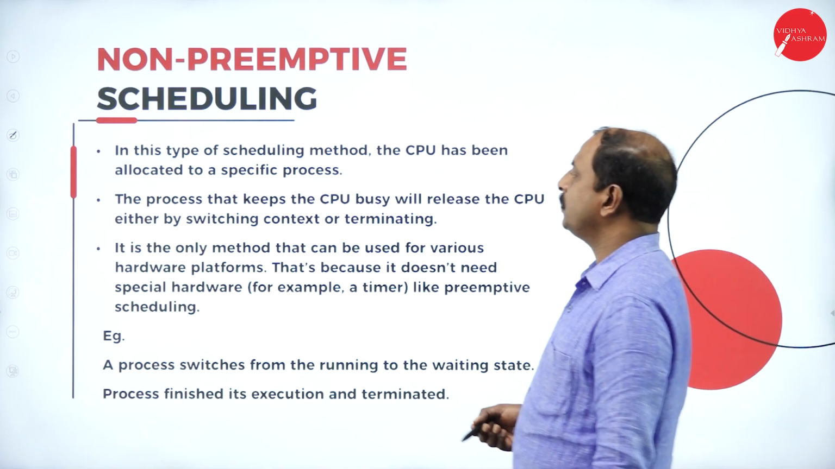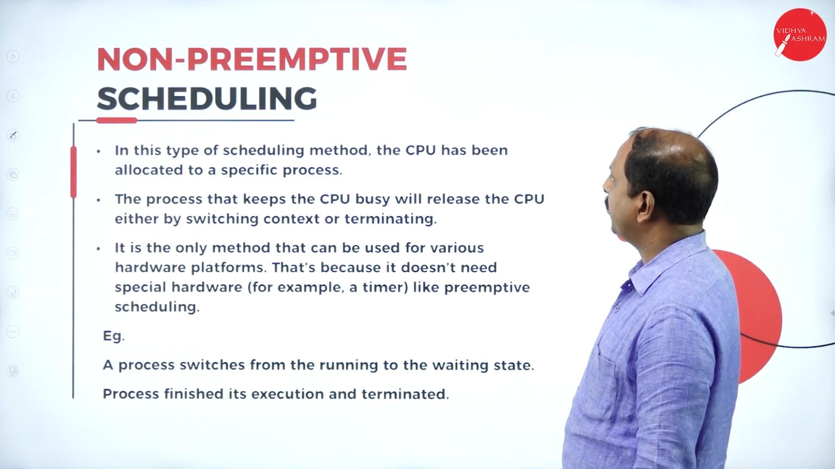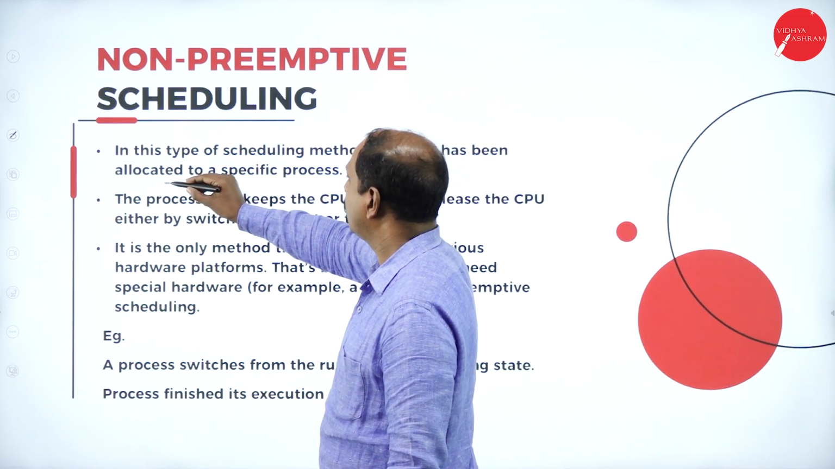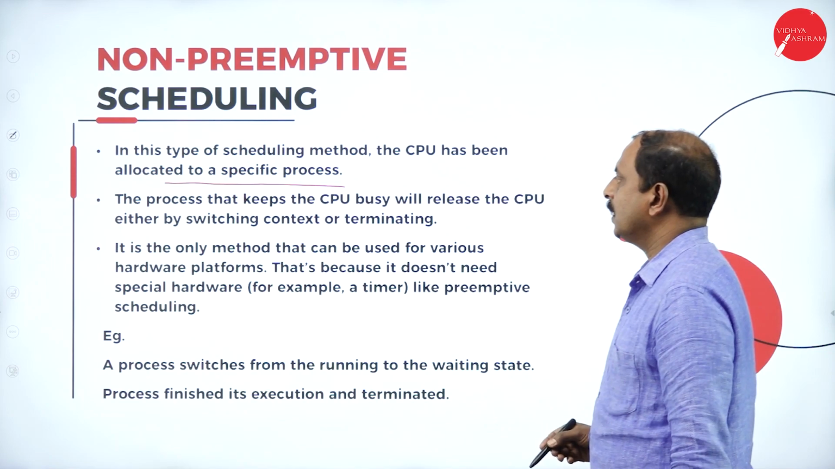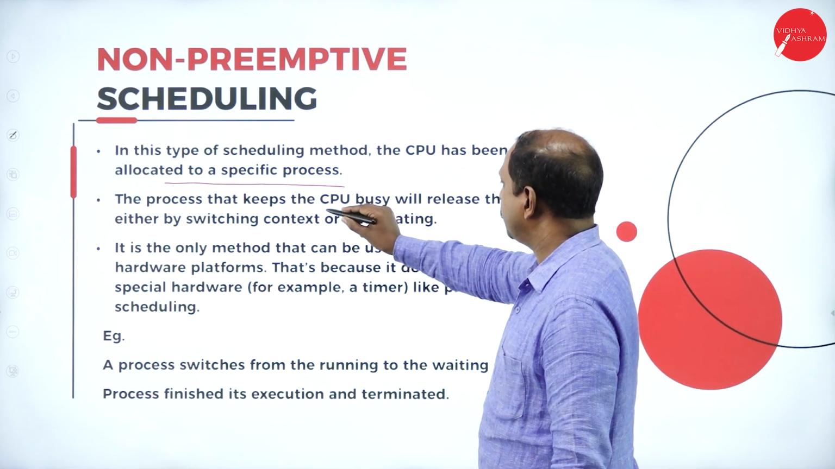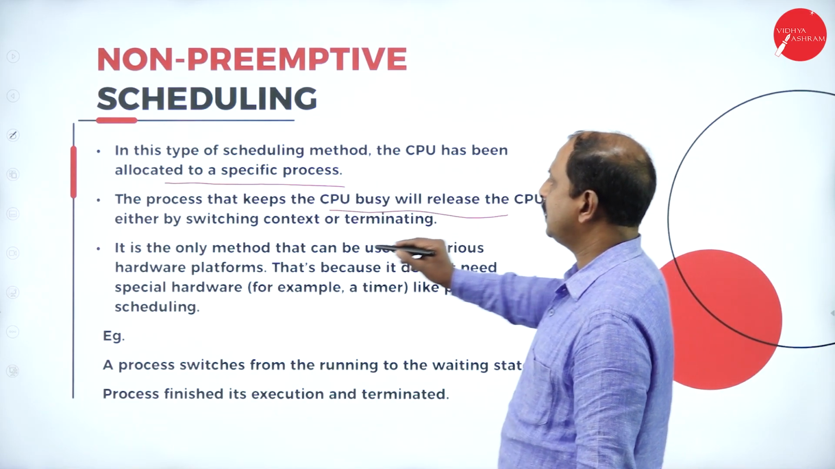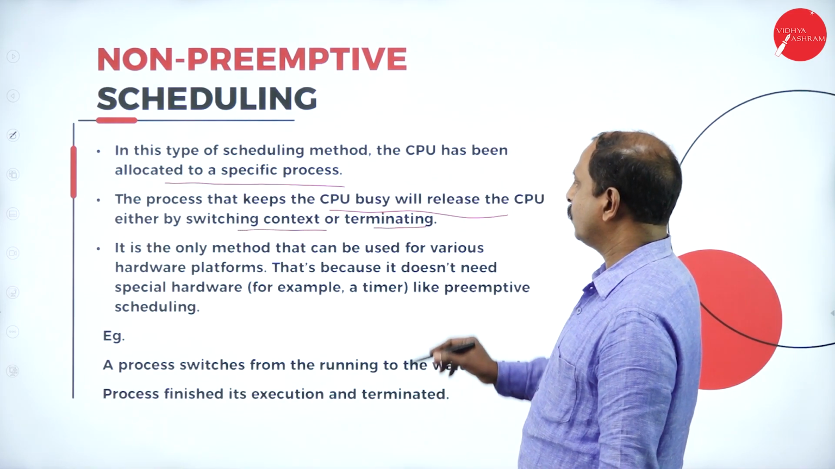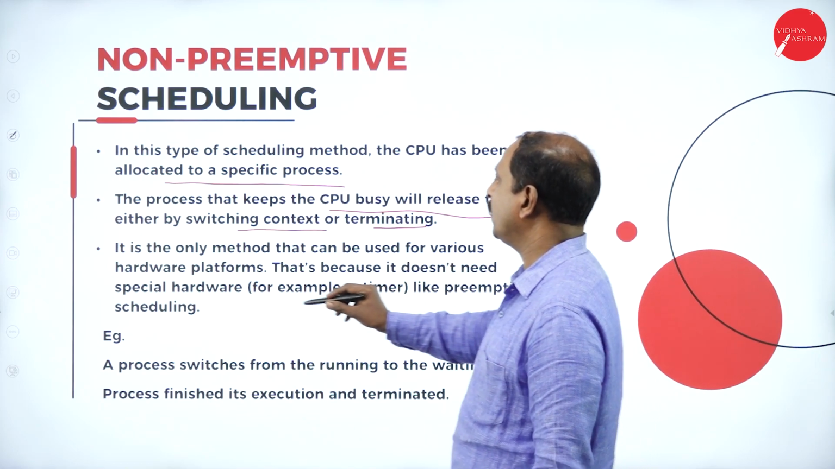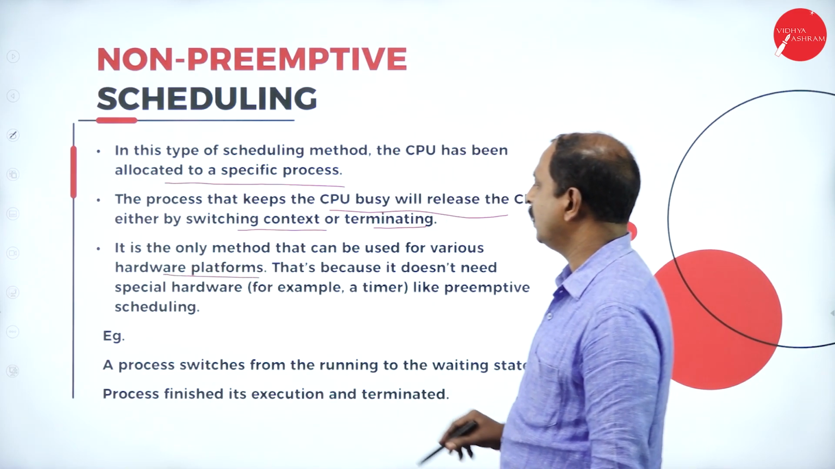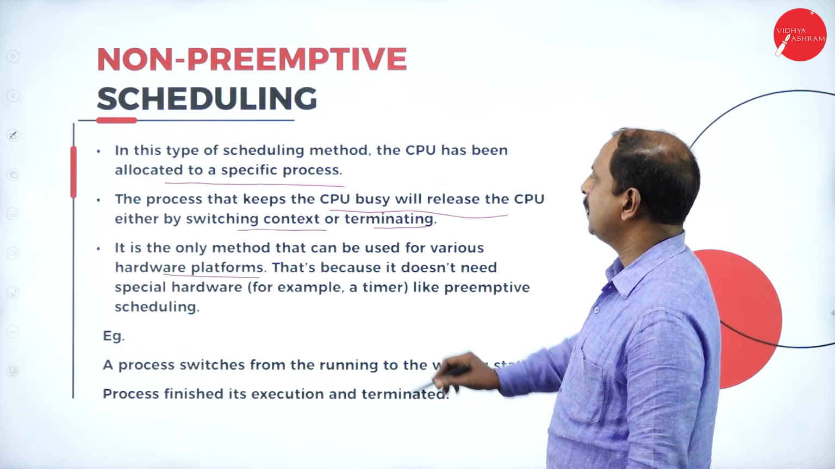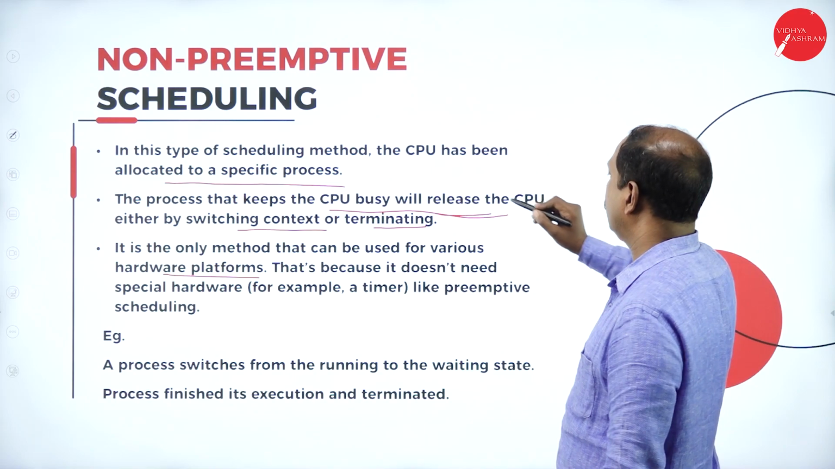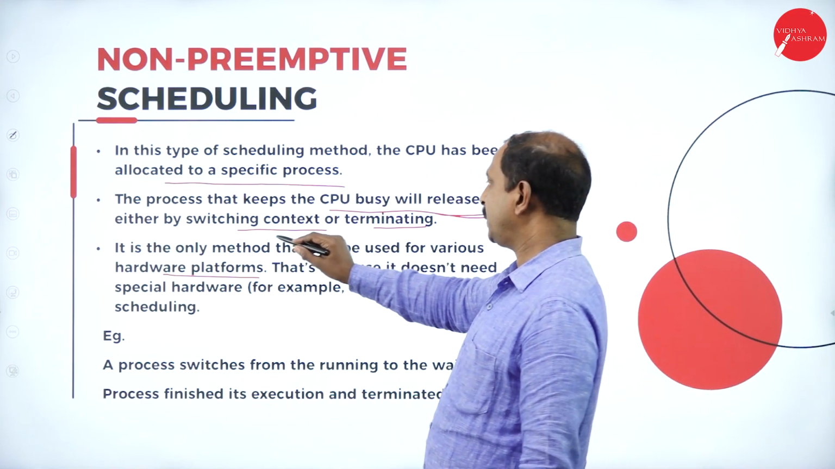Now, in non-preemptive scheduling, another type of scheduling, the CPU has been allocated to a specific process. The process that keeps the CPU busy will release the CPU either by switching context or terminating. It's the only method that can be used for various hardware platforms. So the meaning here is, the process that keeps the CPU busy will be released or terminated either by switching context